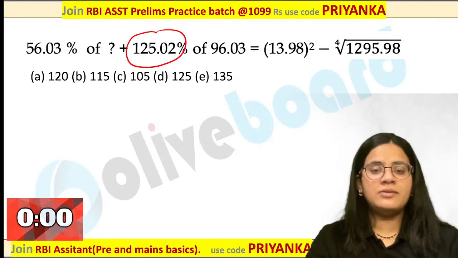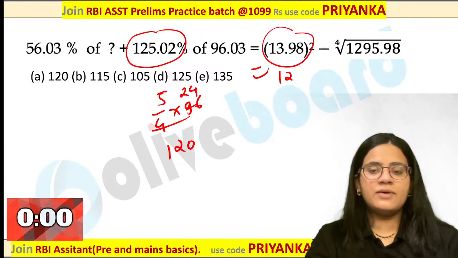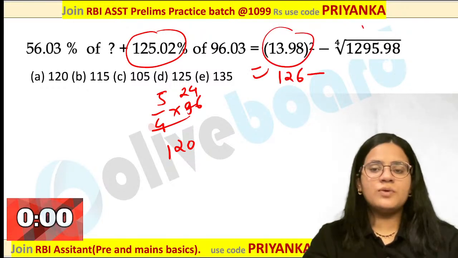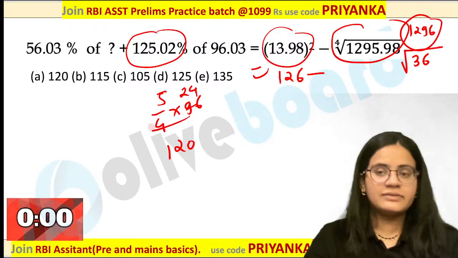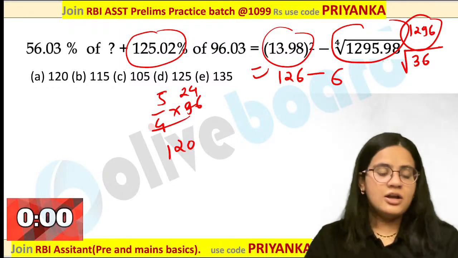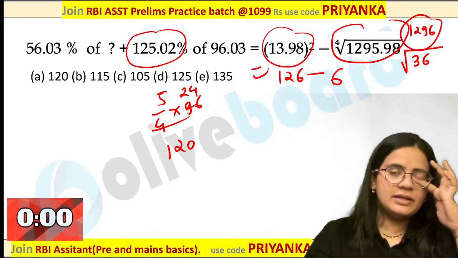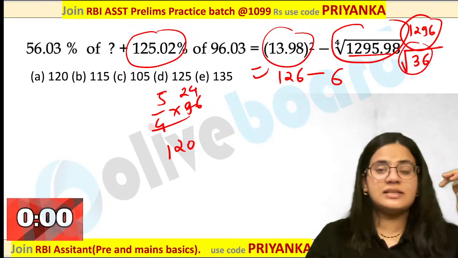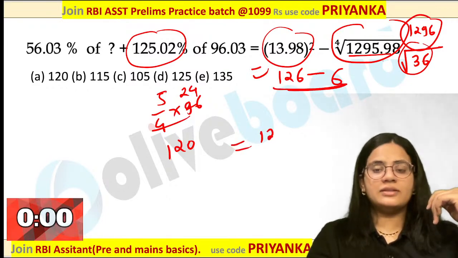This is nothing but 125%, 5 by 4 of 96. If you are calculating the value, 24 5s are 120 over here. How will you do this? 14 square is 196. The fourth root of 1296: you know that the square root of 1296 is 36. Again take the square root of that, that is nothing but 6 over here. So 1 to 40 squares are really important for your exam, guys. Remember, 1296 is 36 square. Now when you are subtracting this, you are getting 120 on the other side.